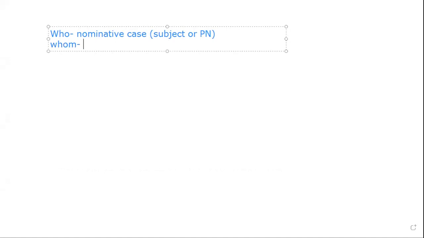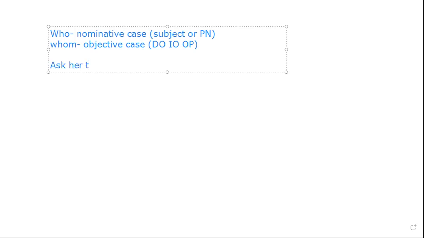All right. So if you have who, just remember that who is your nominative case. That means it's the one that should be used as a subject, or a predicate nominative. Whom is your objective case pronoun, and it should be used as a DO or an IO or an object of preposition.